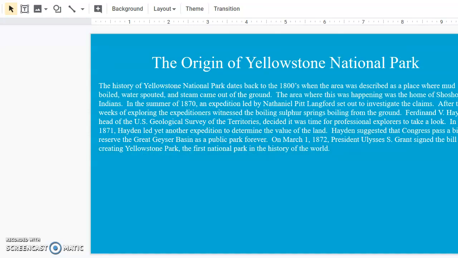The origin of Yellowstone National Park. The history of Yellowstone National Park dates back to the 1800s when this area was described as a place where mud boiled, water spewed, and the steam came out of the ground. The area this was happening was the home of the Shoshone Indians. In the summer of 1870, an expedition led by Nathaniel Pitt Langford set out to investigate the claims. After 2 weeks of exploring, the expeditioners witnessed the boiling sulfur springs boiling from the ground.